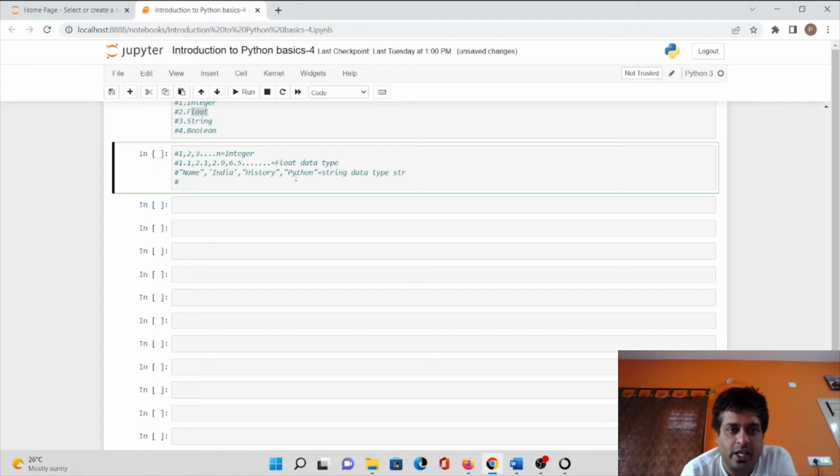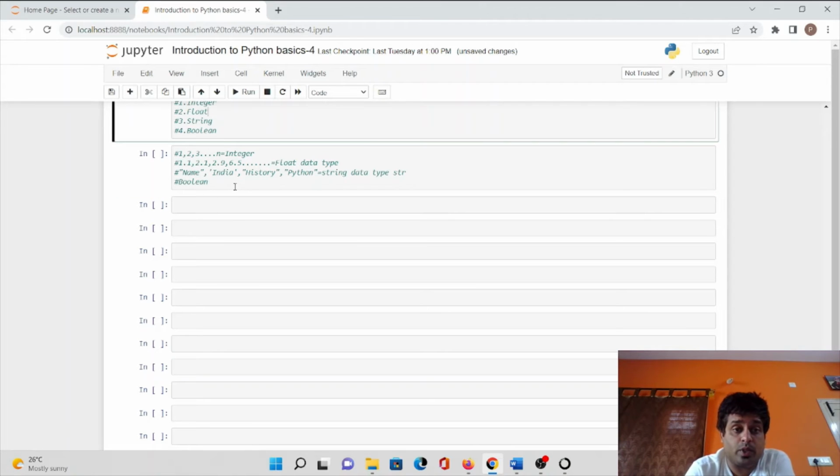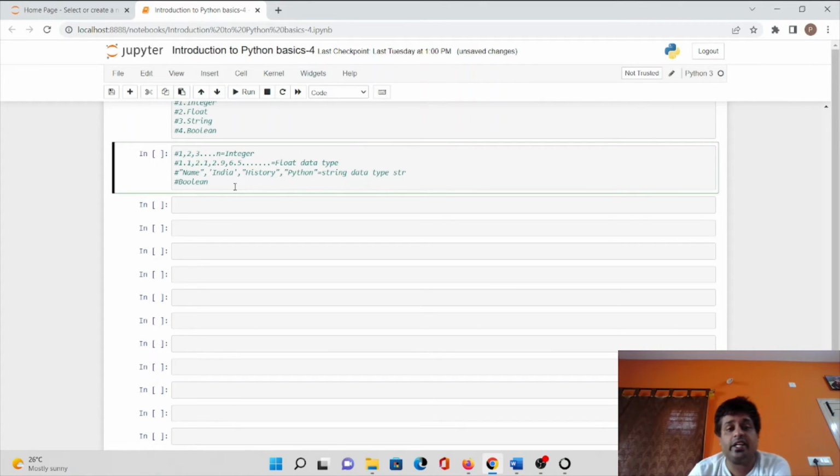And the fourth data type is boolean. Boolean data type is true or false, like AND gate, OR gate, NOT gate, or XOR gate, or any different types of gates which you have studied in your school days or college days, or if you have studied engineering, logic gates as a subject.